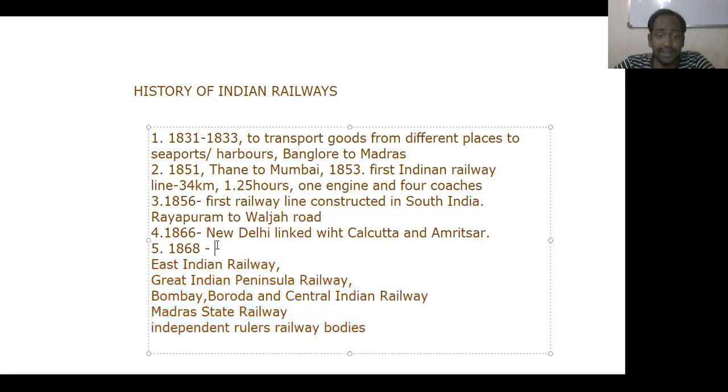Okay, now from 1868, the railways in India have been developed in a huge manner. It means a number of railway lines have been constructed, and the entire India has been connected with railway lines. Understand or no? This is one of the major achievements we can know.